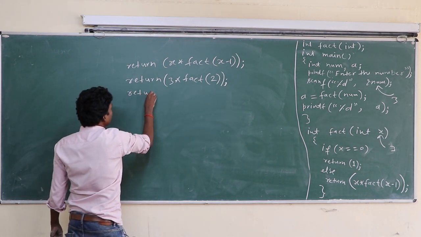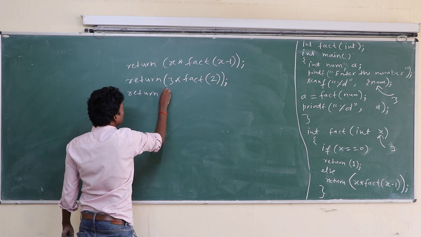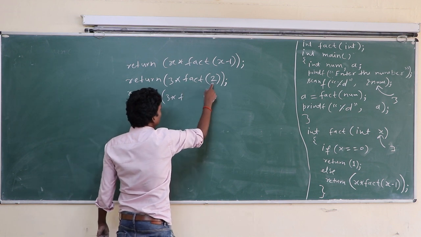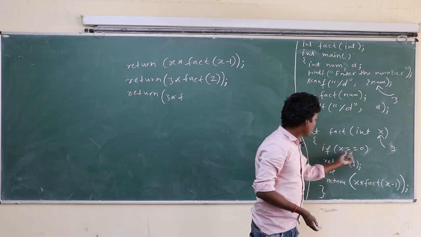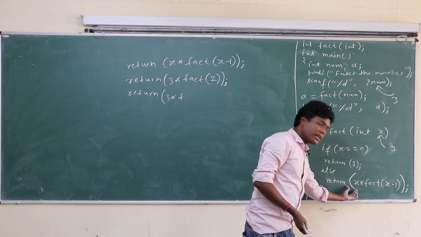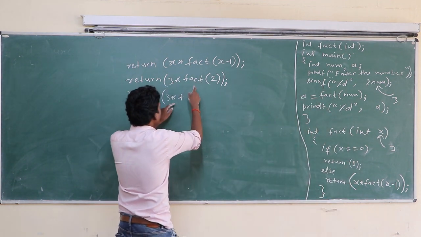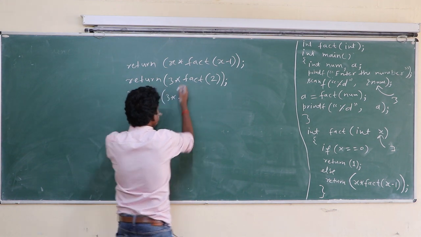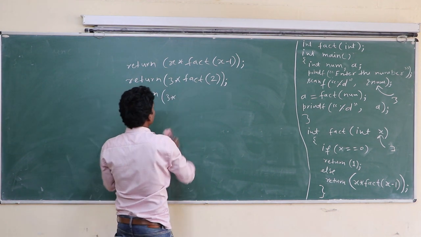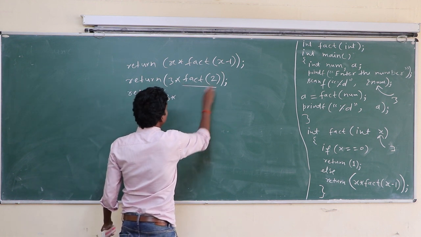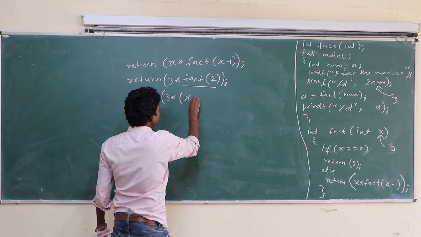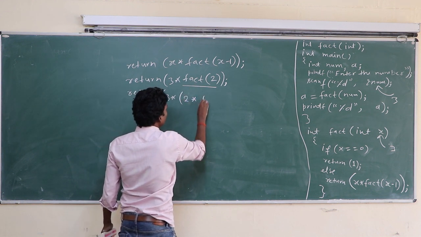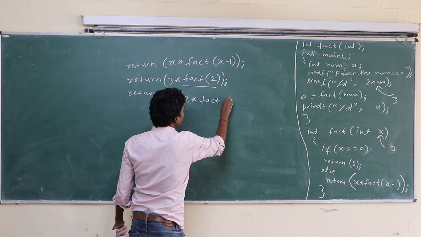So again return 3 into fact 2. Here 2, class. Is 2 equal to 0? No, so this will be executed. So here with fact 2, in case of this we write x, that is 2 into fact with 1.